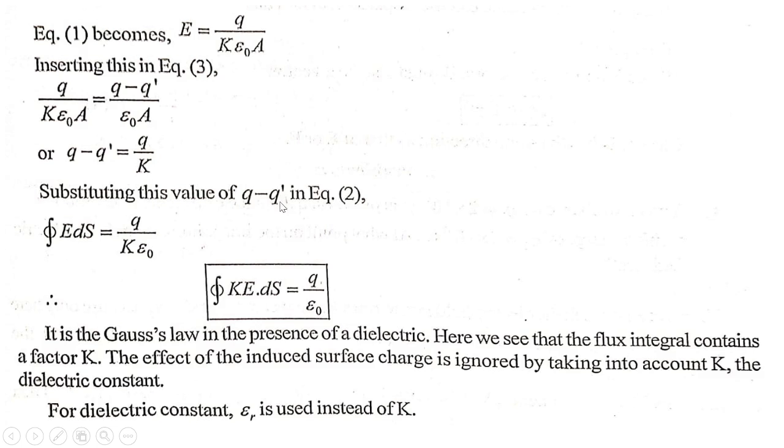Substituting this value of q minus q dash in equation 2, closed integral E . ds equals q upon K epsilon 0. So closed integral over the closed surface K E . ds equals q upon epsilon 0. It is thus Gauss law in the presence of dielectric. Here we see that the flux integral contains a factor K, and the effect of the induced surface charge is ignored by taking into account K, the dielectric constant. For dielectric constant, epsilon r is used instead of K.